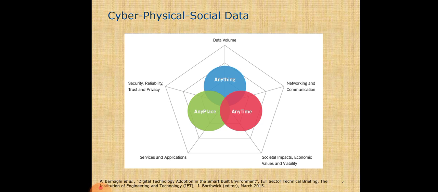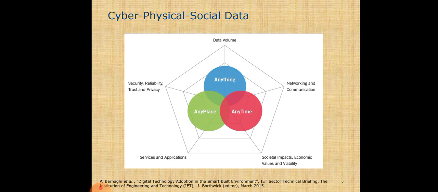Cyber-physical social data. Here you can see anything, any place and any time, which involves networking and communication, societal impact, economic value, viability, services and applications, and security, reliability, trust and privacy, according to data volume. This is just a basic understanding of cyber-physical social data.